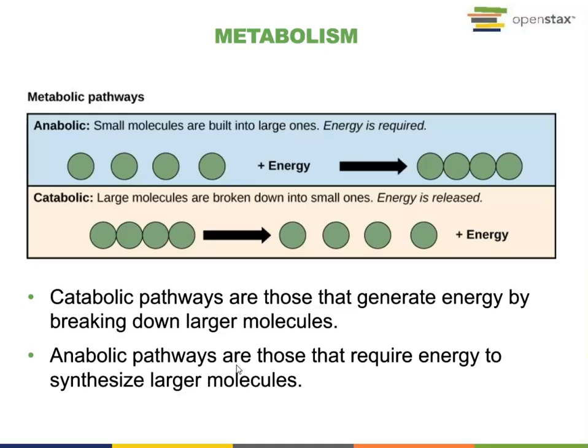Energy can be converted through chemical reactions. Catabolic pathways are those that generate energy by breaking down large molecules to smaller molecules. The body can not only break down large molecules, but it also has the capacity to synthesize molecules. So the reverse of a catabolic reaction is an anabolic reaction. In this pathway, small molecules are linked together to build into a large molecule.